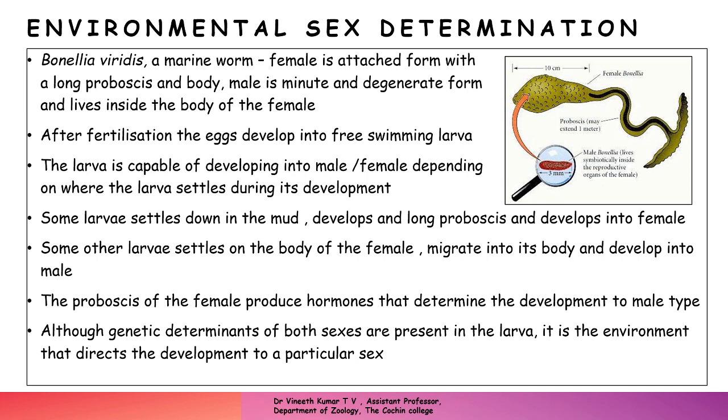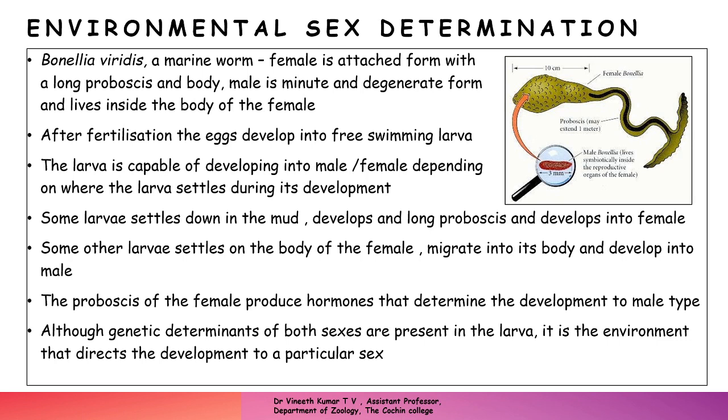If temperature is high, it will be one type of sex. If temperature is low, all the eggs will give rise to another type of sex. But if one is male, the other will be female, and vice versa. So depending upon the species, it might change. That is also another example of sex determination seen in reptiles, where the temperature of incubation at a critical period determines the sex of the offspring.